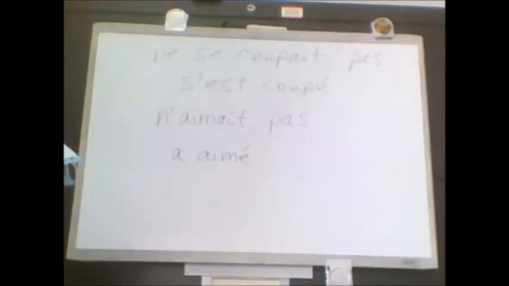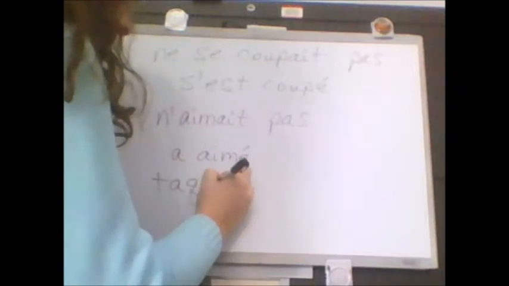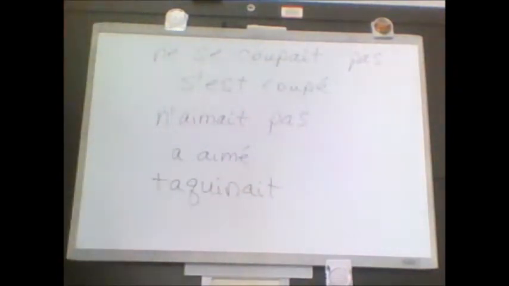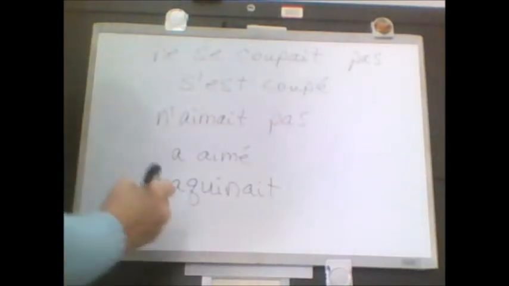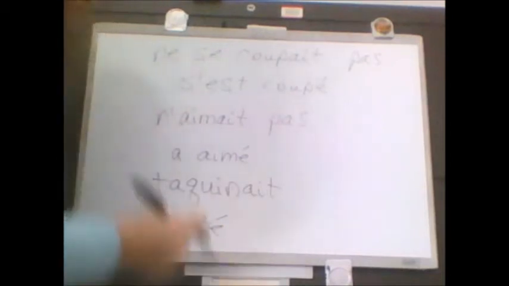Numéro 6. Taquiner son petit frère, that verb means to tease. So he used to tease his brother, but today he was nice, is what we're going to get. So taquiner, regular ER verb. And today he was nice. Passé composé of être looks like this. Il a été gentil.